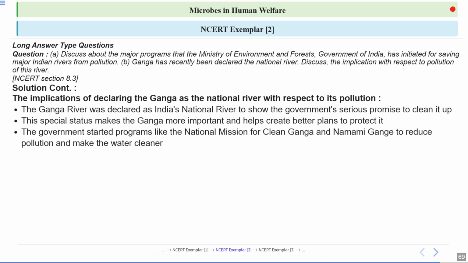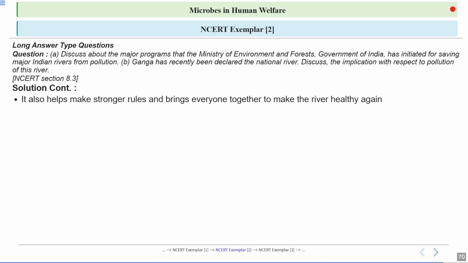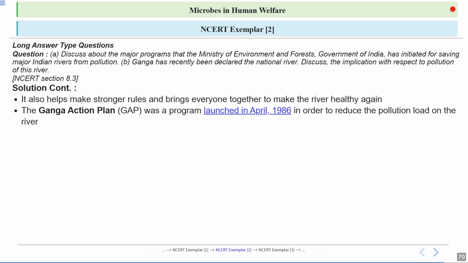The government started programs like the National Mission for Clean Ganga and Namami Gange to reduce pollution and make the water cleaner. It also helps make stronger rules and brings everyone together to make the river healthy again. So by declaring the Ganga a national river, the government can unite different groups and enforce stricter laws to protect it.